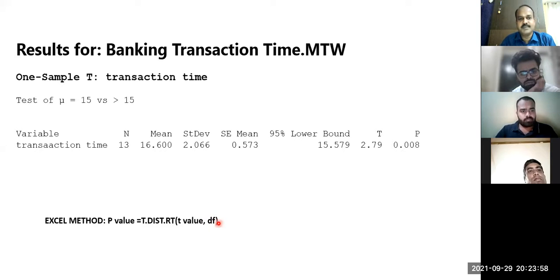What is degree of freedom? 13 minus 1, 12. Correct. RT means right tailed, right? So T.DIST.RT, comma 2.79, comma 12. Do you get this p value?